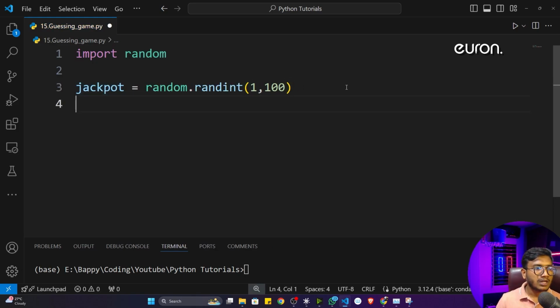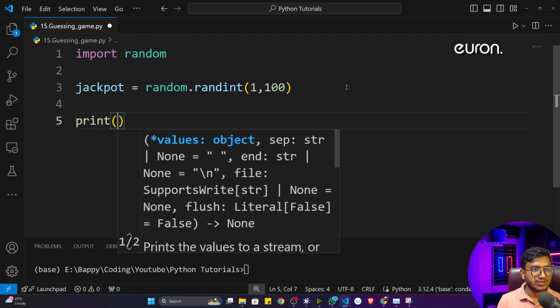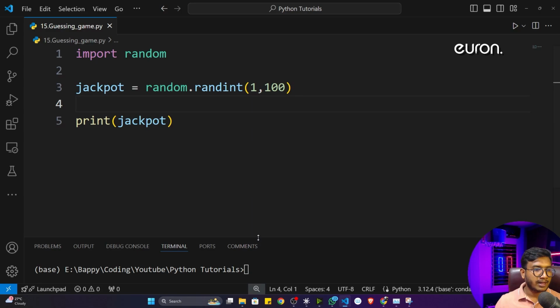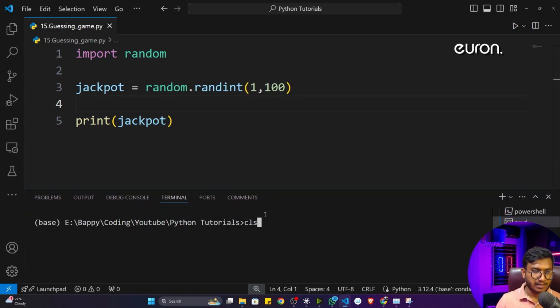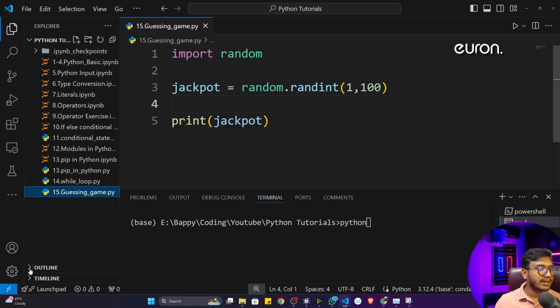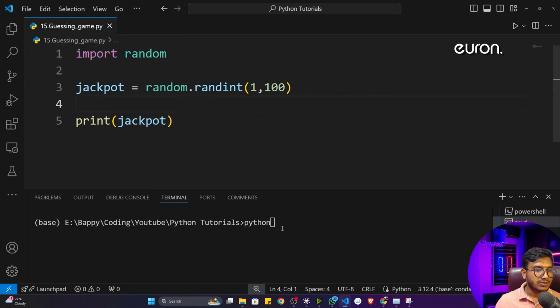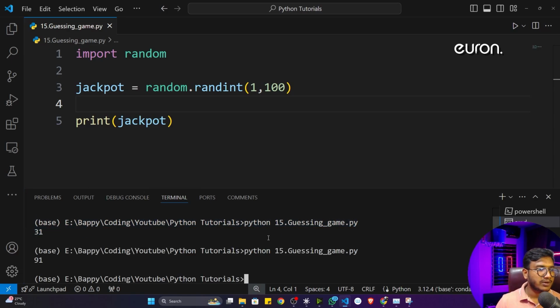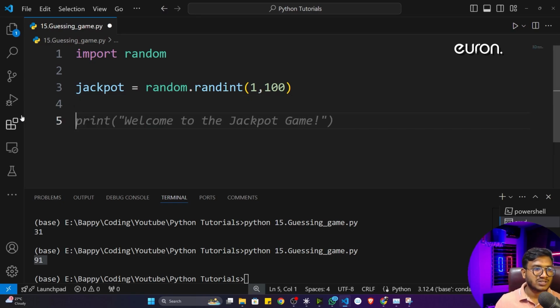Fine. Now if I print this jackpot number, you can see it. I'll save this program and run it here. So Python, and you can see the file name, it's 15 guessinggame.py. Now I can see the number is 31. If I execute this program again, every time it will generate a random number, and that number would be my jackpot. This is the number we have to guess, right? So now let me delete this print statement.